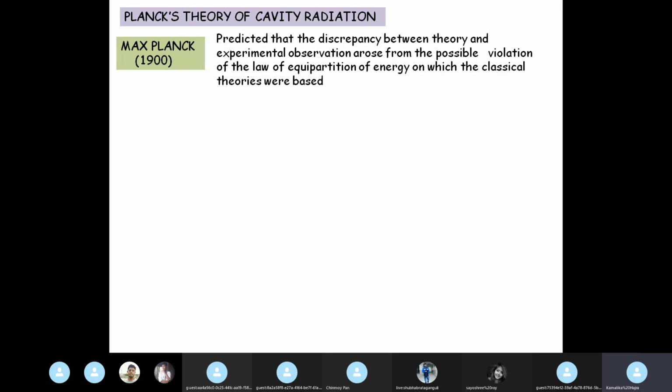As I told you, he was a classical theorist by heart, and he was very skeptical. He proposed quantum theory. He explained black body radiation, and we'll follow his steps to see how he explained black body radiation. But a great amount of his career was spent in trying to reconcile the discretization with classical physics. He wanted to keep the quantum predictions as just a special case of classical physics. But as we know now, it's the other way around. It's classical physics which is a special case of quantum phenomena.